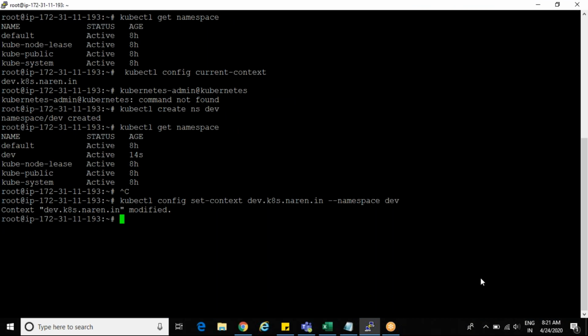Now, how can I check which namespace I am in? The last command you have, kubectl config view, you can run. This command will show you which namespace you are in. What is my namespace now? Dev namespace. Again, if you want to switch to default, you can change the above command with default.